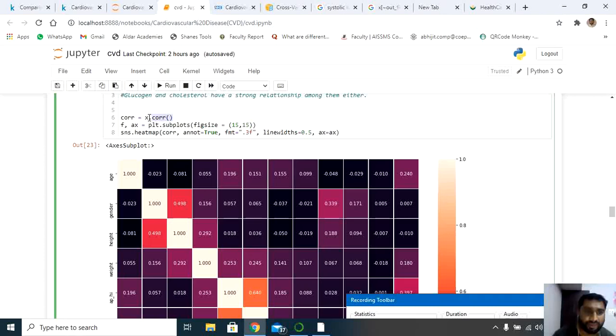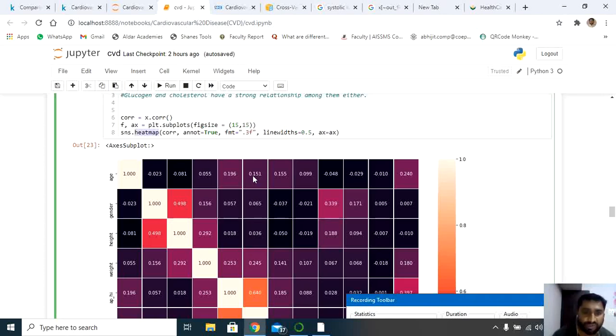X has my data, and I'm creating two variables. I'm going to use subplot, with figure size 15,15. Next, I'm calling my heat map, which is available in Seaborn. You call the correlation, with annotation true. Next, .3f is nothing but three floating point values.